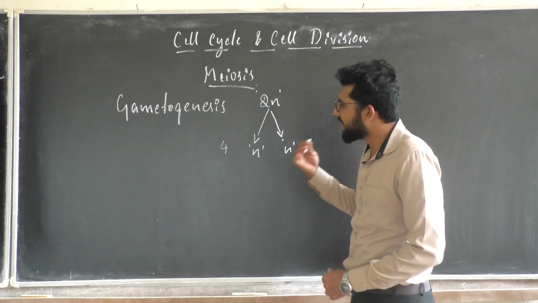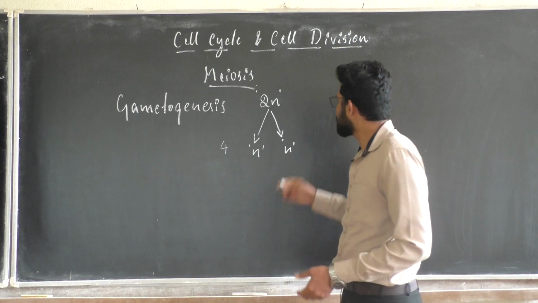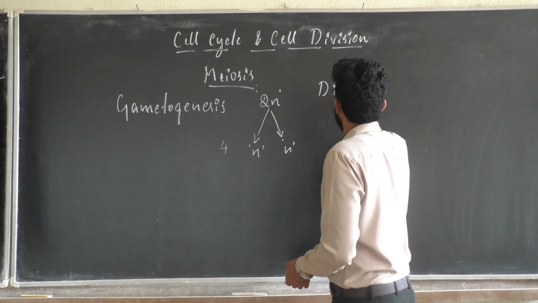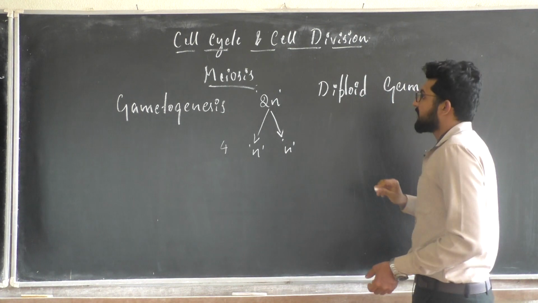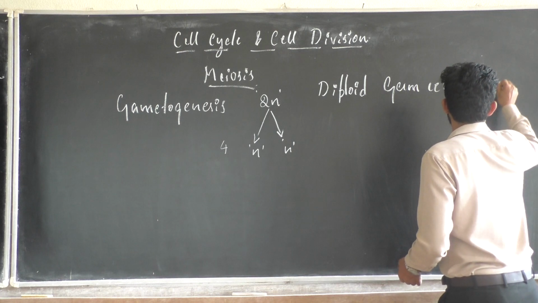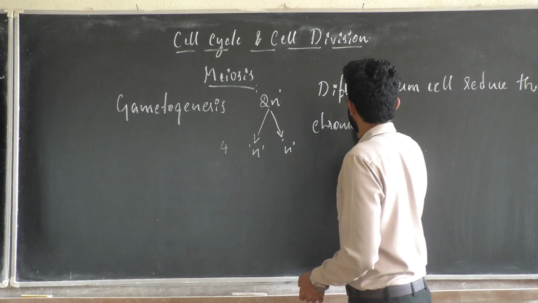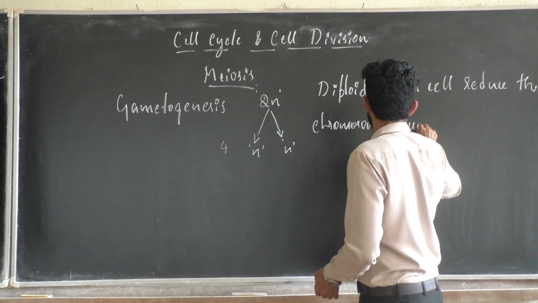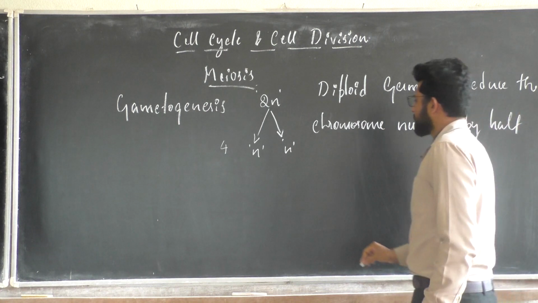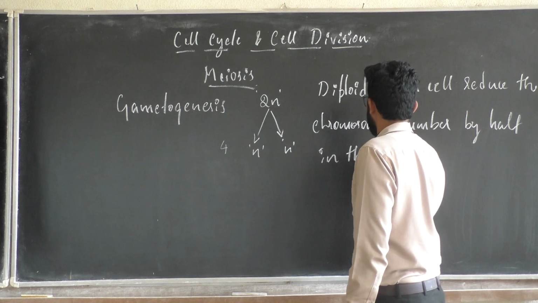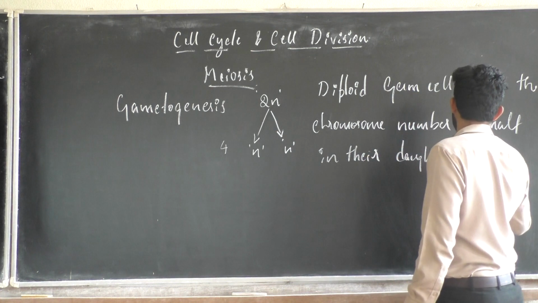Meiosis can be termed as a process in which a diploid germ cell reduces the chromosome number by half in the daughter cells.